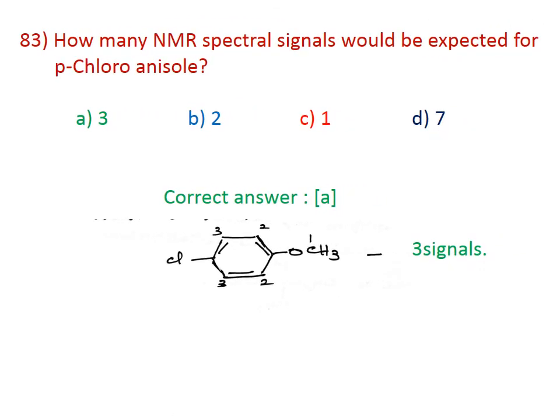Number 83. How many NMR spectral signals would be expected for parachloroanisole? Here the number of signals is 3. The CH3 group gives one signal, aromatic proton 2 gives one signal, and aromatic proton 3 gives another signal. For this, the compound gives 3 signals in the NMR spectrum. The correct answer for this question is A.